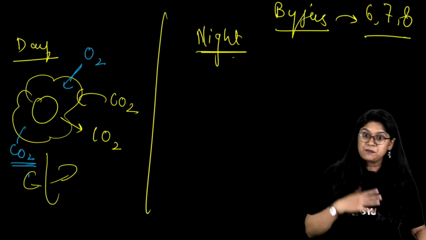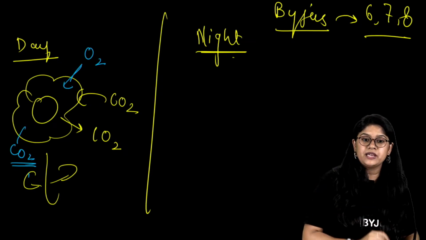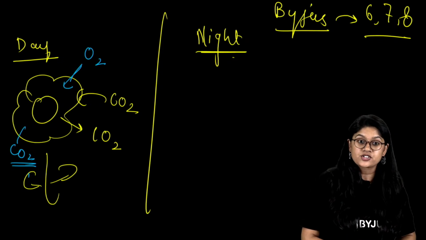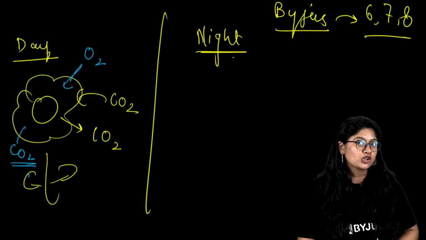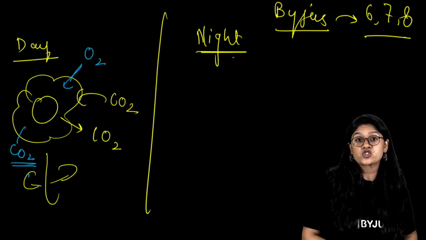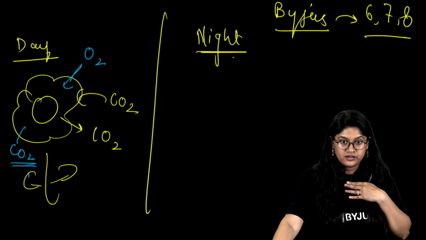Clear? See, plants are the same as us. You and I take what? Yes, tell me which gas we breathe from the atmosphere? Oxygen, right? Similarly, plants also do that. Plants also need to make energy, right? So they also take up the oxygen and they release the carbon dioxide just like us, right?